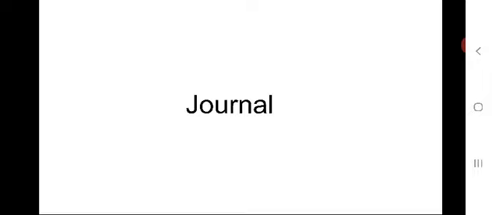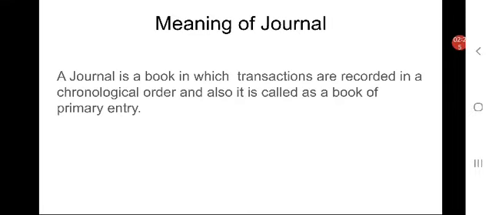The transaction which has taken place has to be recorded. To record, we should identify two aspects in that particular transaction, as I explained in the last lecture.